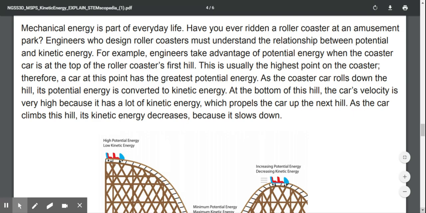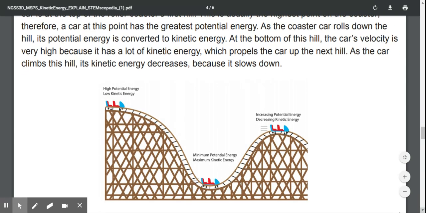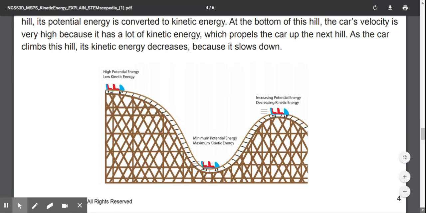Engineers who design roller coasters must understand the relationship between potential and kinetic energy. For example, engineers take advantage of potential energy when the coaster car is at the top of the roller coaster's first hill. This is usually the highest point on the coaster. Therefore, a car at this point has the greatest potential energy. As the car rolls down the hill, its potential energy is converted to kinetic energy. At the bottom of this hill, the car's velocity is very high because it has a lot of kinetic energy, which propels the car up the next hill. As the car climbs the hill, its kinetic energy decreases because it slows down.